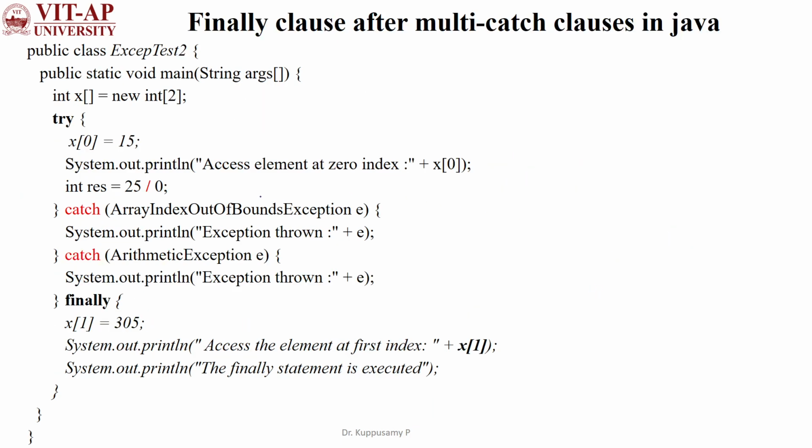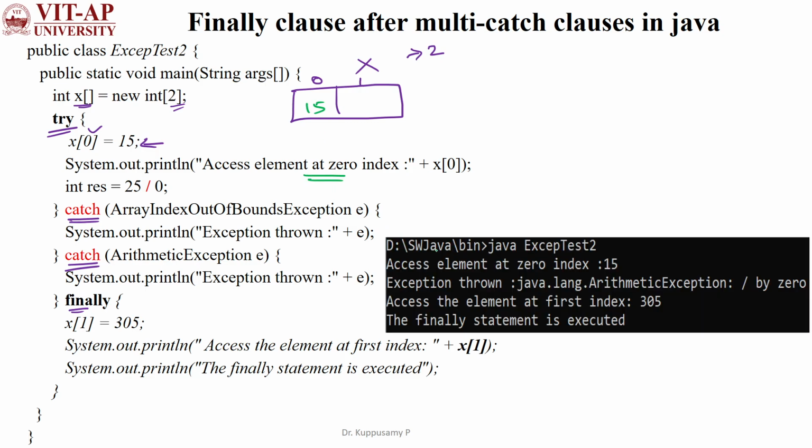And the third one is where the try block has multiple catch clauses. Here also we are going to use the finally clause. We are creating the array with the name x, with 0th index and first index, size 2, I mean the length of the array is 2. Then assigning the value 15 at the 0th index. Then we are accessing the element at the 0th index, so we get this statement.